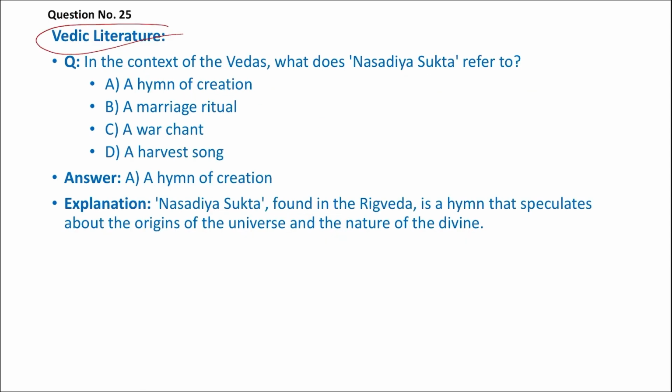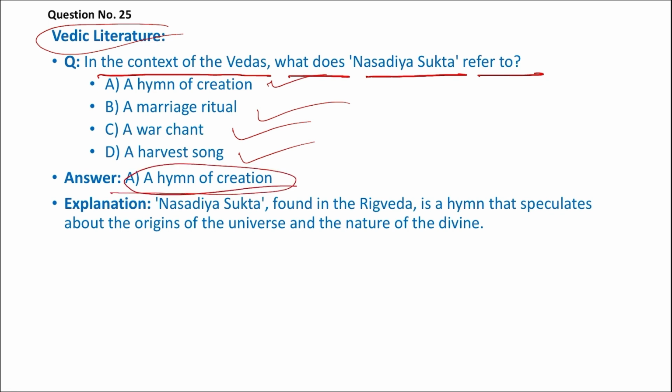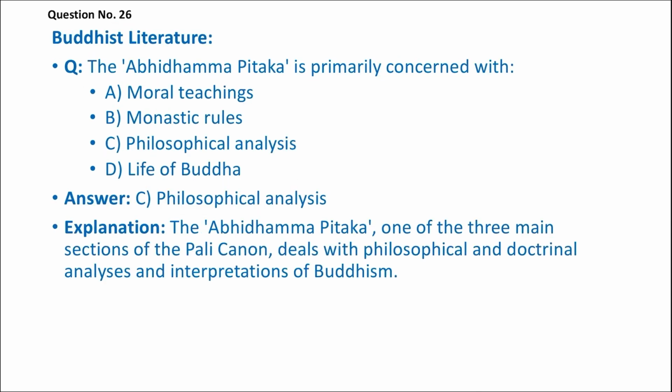The next question is on Vedic literature. In the context of Veda, what does Nasadiya Sukta refer to? A hymn of creation, a marriage ritual, a war chant, or a harvest song. So Nasadiya Sukta is related to a hymn of creation. So Nasadiya Sukta, found in Rig Veda, is a hymn that speculates about the origin of the universe and the nature of the divine.